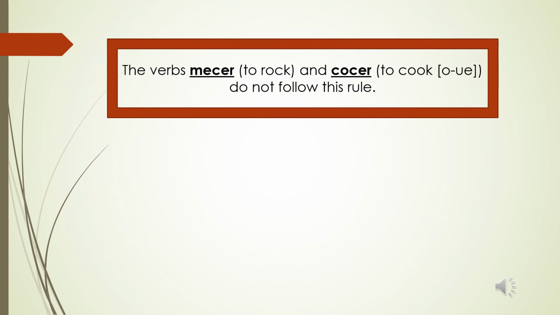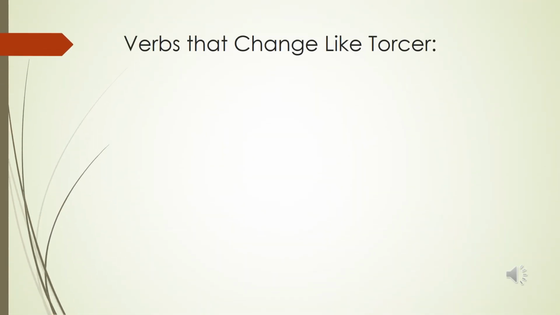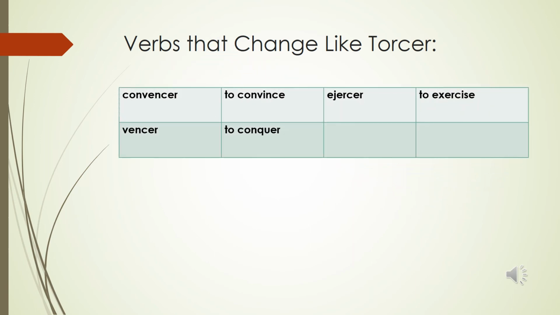The verbs mecer, which means to rock, and cocer, which is another way to say to cook, are not going to follow this rule. There are going to be exceptions to it. So with these two verbs, the C is going to change to a Z in the yo form. Here are a few verbs that are also going to change like torcer, and they're just going to have C to Z in the yo form.